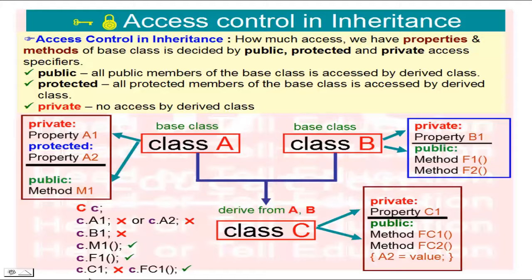C.C1 is a private property, so it is not accessible, and C.FC1 is a public function, so it is accessible. Here you can see the method FC2 assigns a value to A2. A2 is a protected property of class A, so it is accessible inside the class. This is the rule of access control in inheritance.